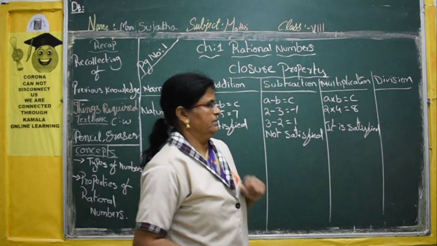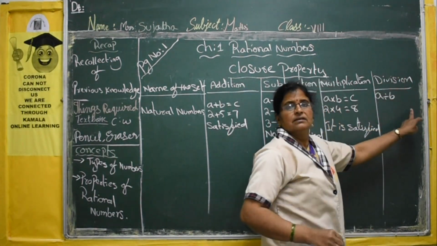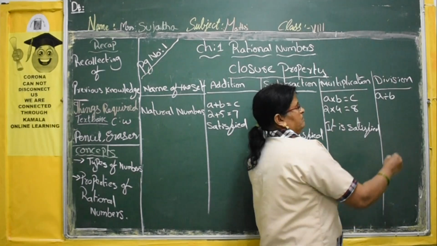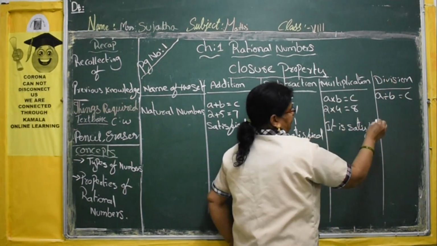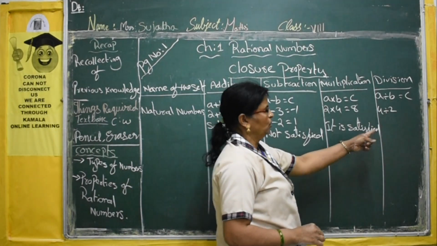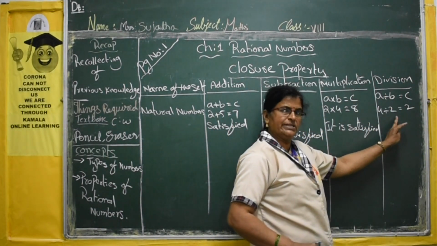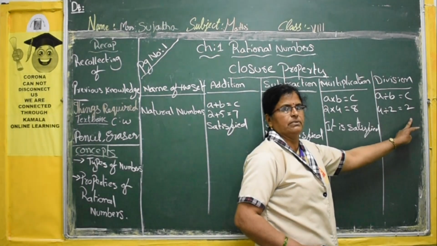Now come to the division. If you divide any two natural numbers, the quotient should become a natural number. Now see 4 divided by 2. I will get 2. 4 is a natural number, 2 is a natural number, and 2 is again a natural number.